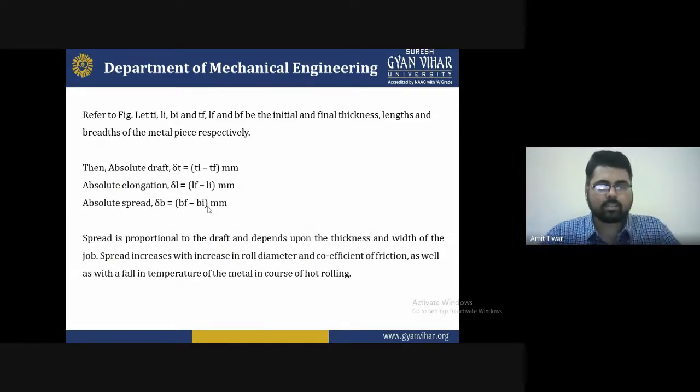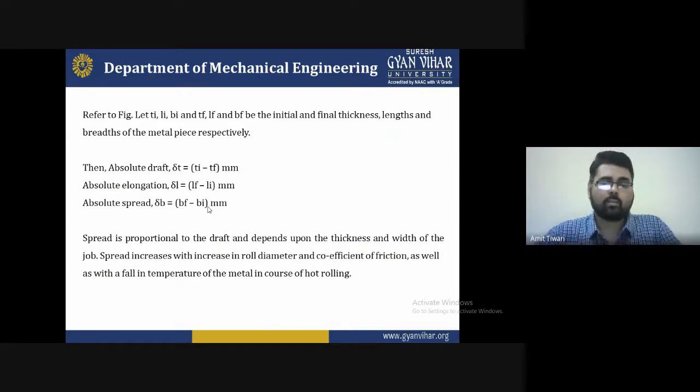So spread is proportional to the draft and depends upon the thickness and the width of the jaw. Spread increases with increasing roller diameter and coefficient of friction, as well as with the fall in temperature of the metal in the course of hot rolling.